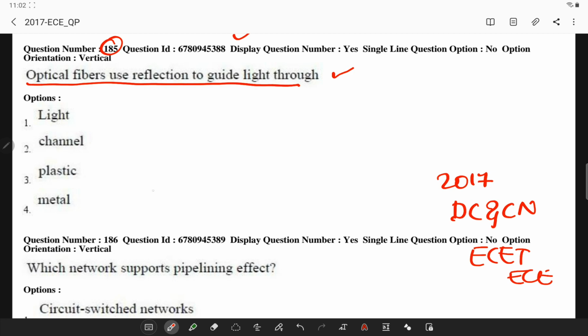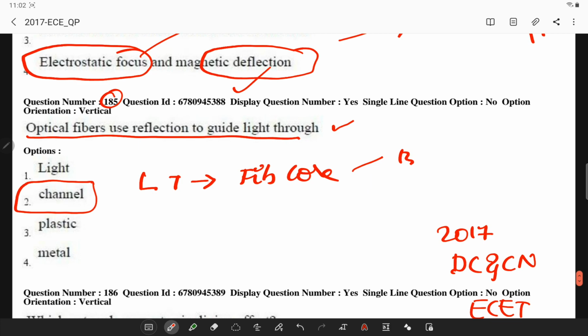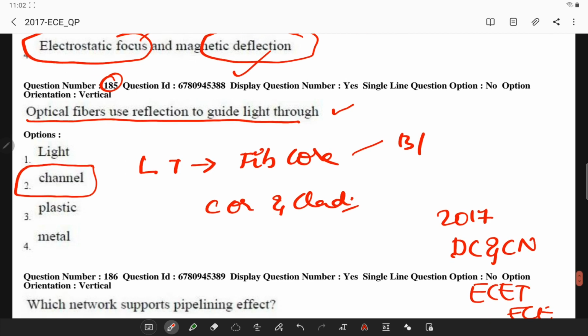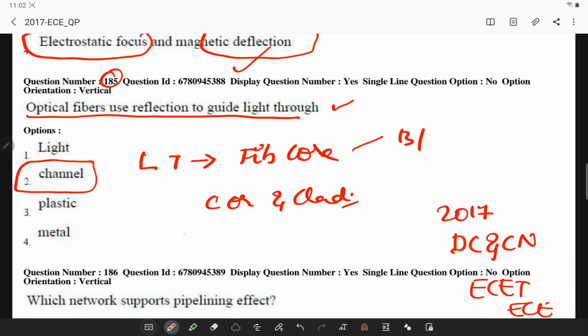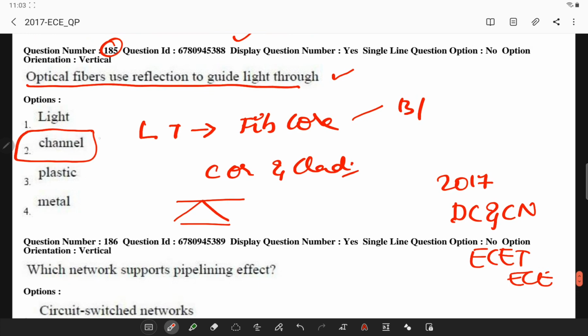guide light through. Generally, an optical fiber has a core and cladding. The light travels through the fiber core, bouncing back and forth off the boundary between the core and cladding, because the light must strike the boundary at an angle greater than the critical angle. This is very important, and only light that enters the fiber within a certain range of angles can travel down the fiber without breaking it. So here the answer is channel, none of this.